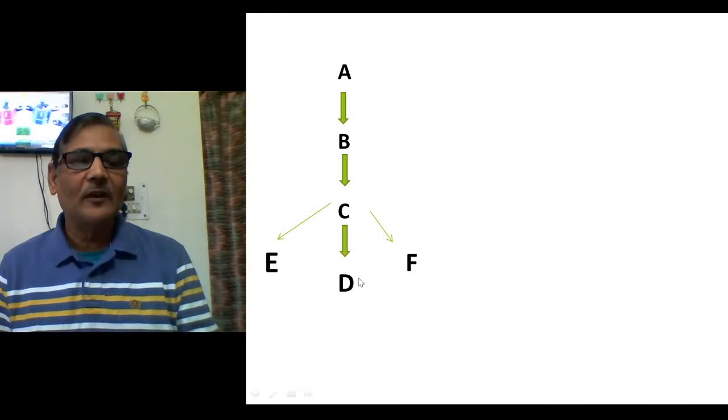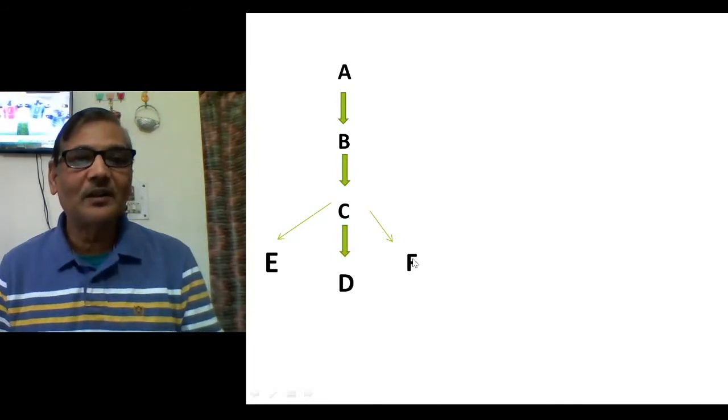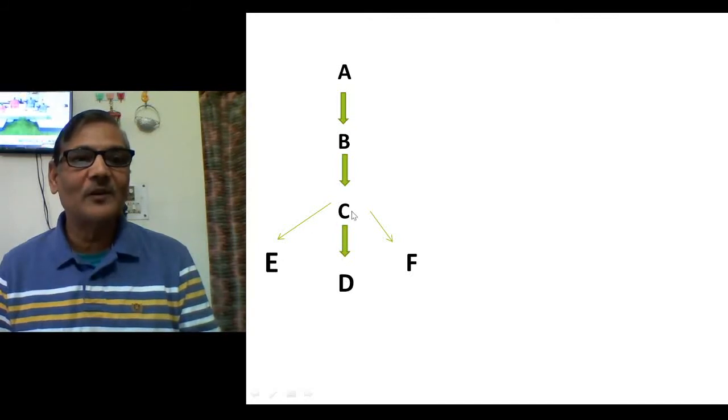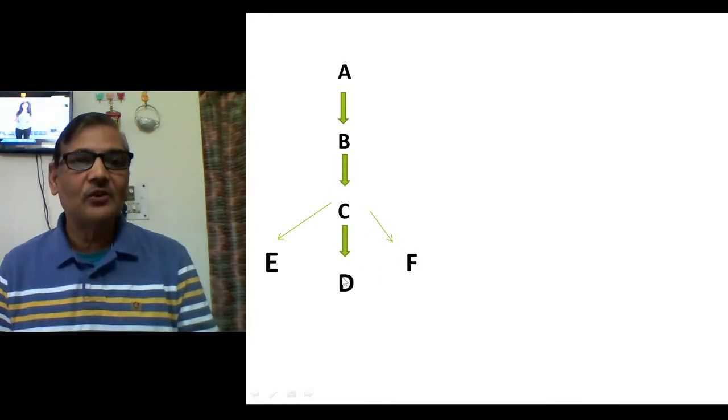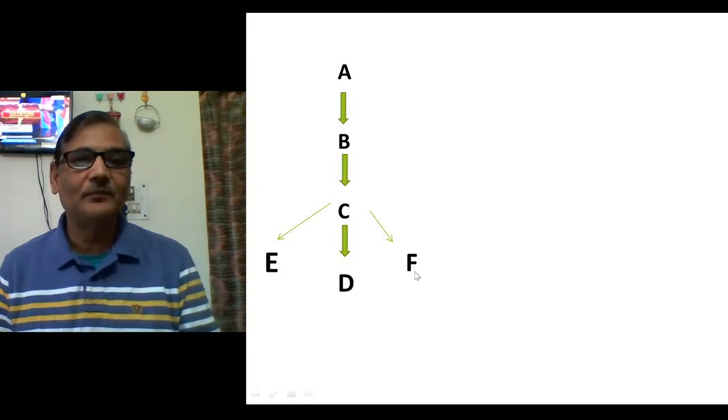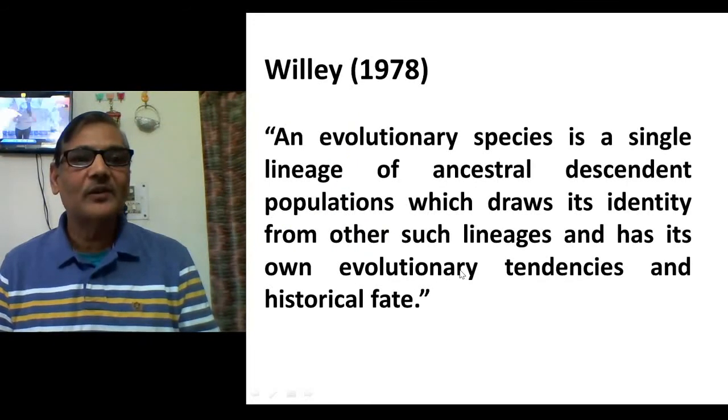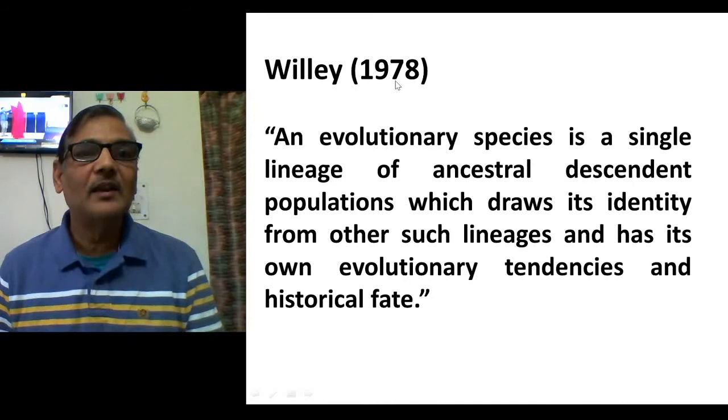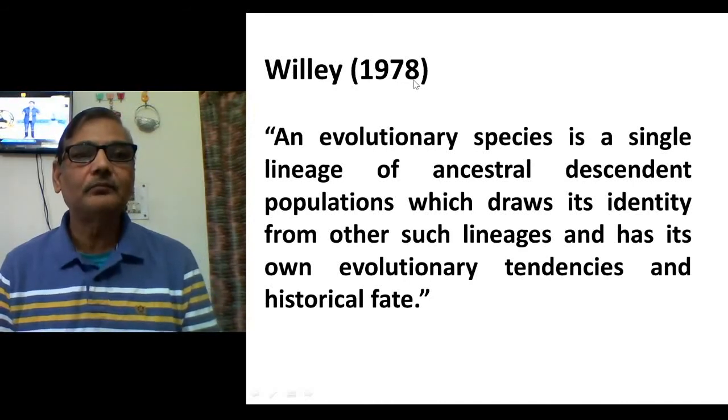It is genetically different from other such groups like E and F, which also had the same ancestor, but since they have become genetically differentiated into other species, there now exists a clear-cut difference between E, D and F.